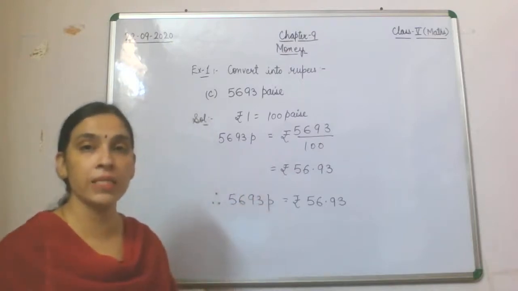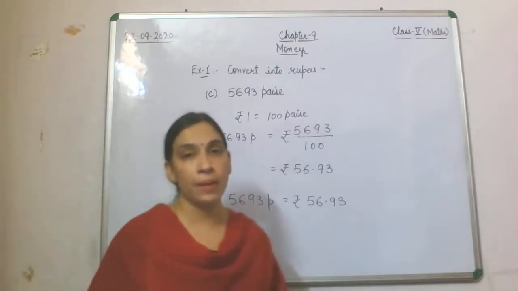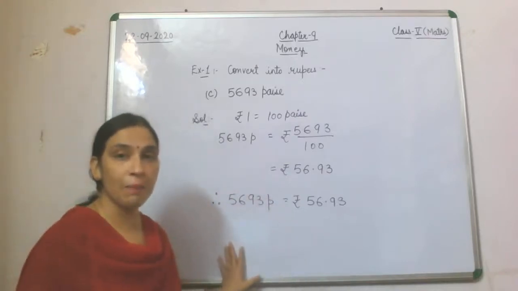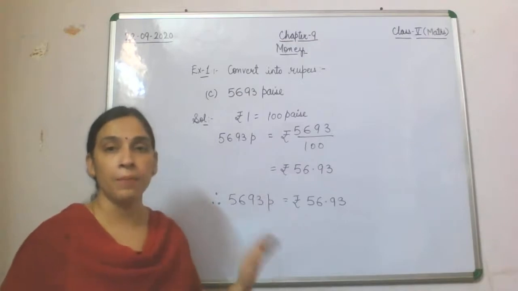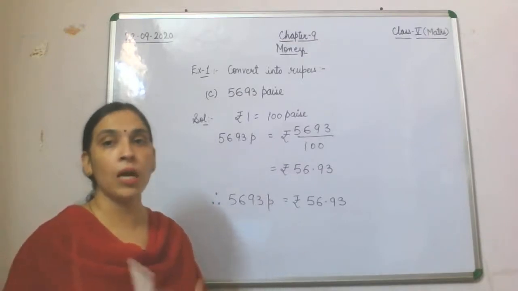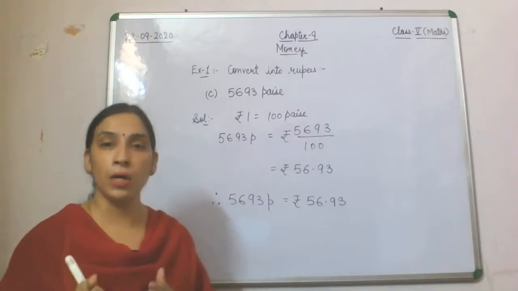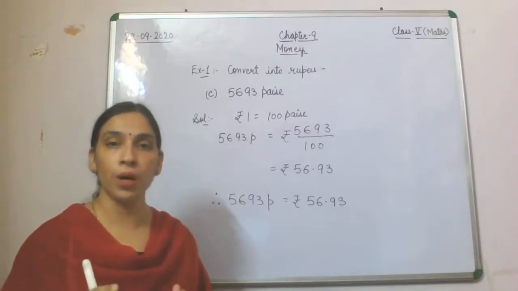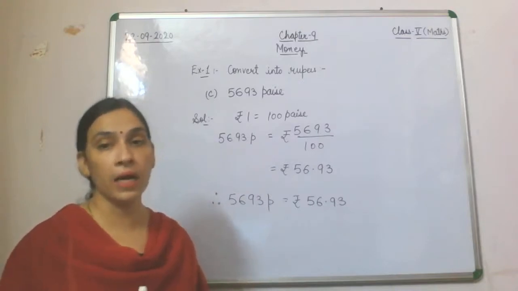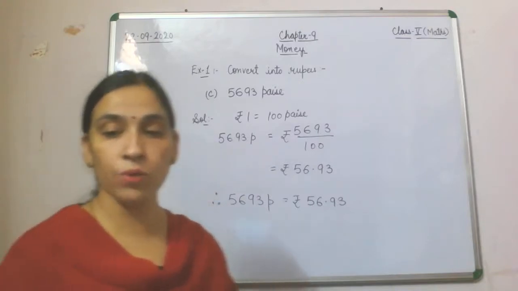So children, I hope examples A, B, C of example 1 are clear to you all, how to convert paise into rupee by dividing it by 100. Nothing else you have to remember.